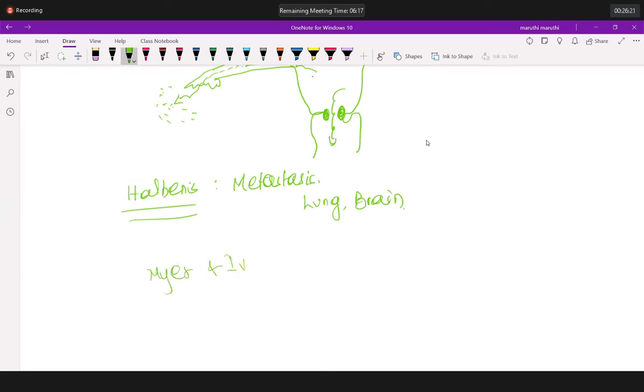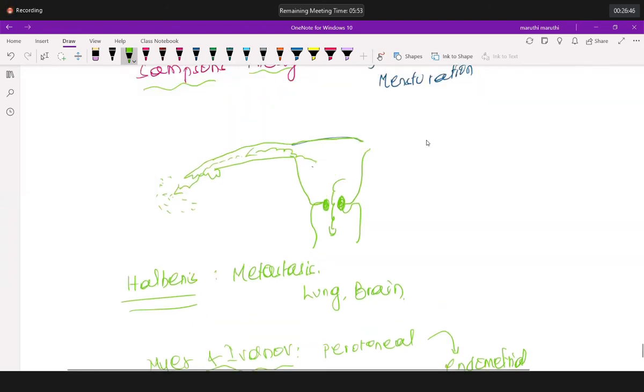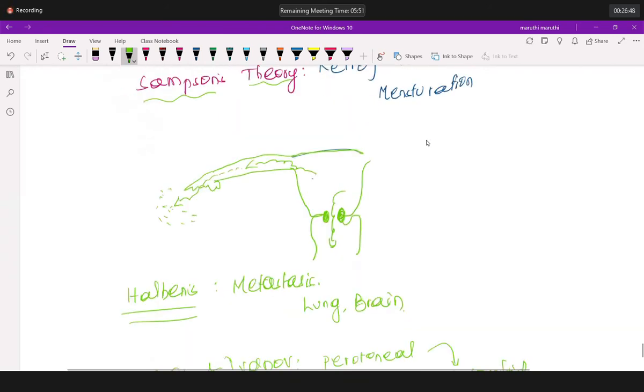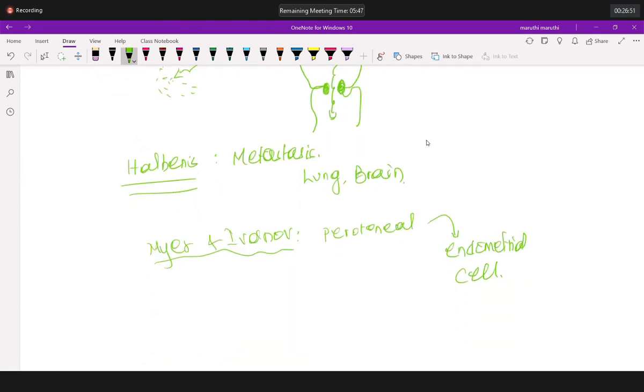What is that Mayer and Ivanov theory? These people started to say that peritoneal cells are converting themselves into endometrial cells. Now these are the three theories, among which, personally, I feel these two are more logical, Sampson's and Halben's, but Mayer and Ivanov, I don't think so. But these are the theories, and none of them are completely proven in ectopic endometriosis.